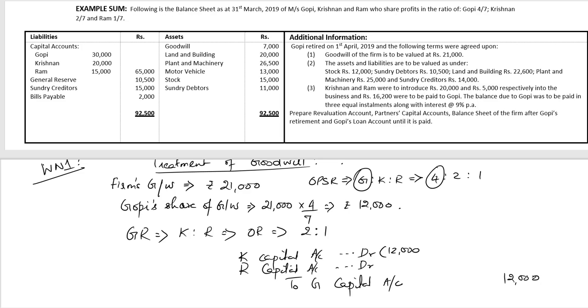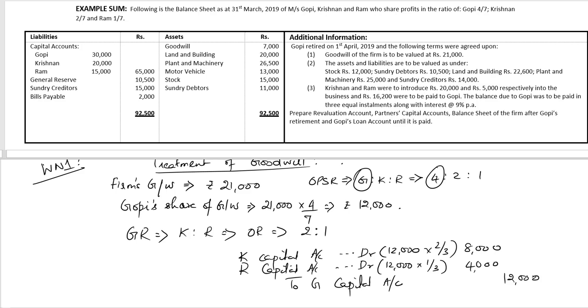This has to be divided between Krishnan and Ram in gaining ratio 2/3 and 1/3, so it's 8,000 rupees for Krishnan and 4,000 rupees for Ram.